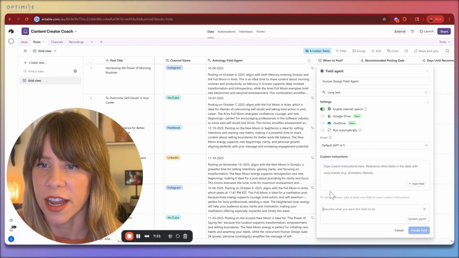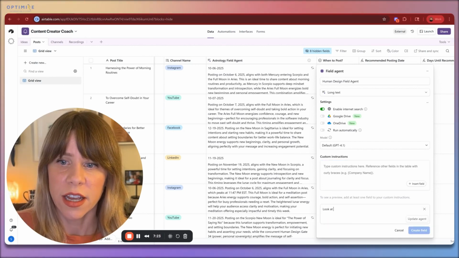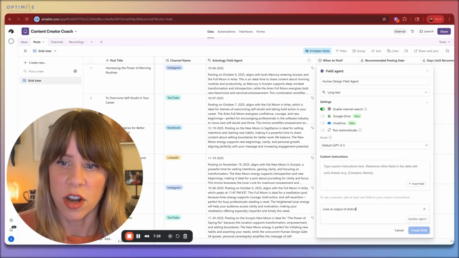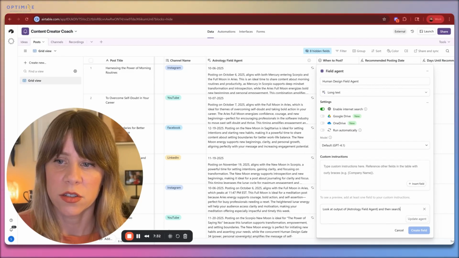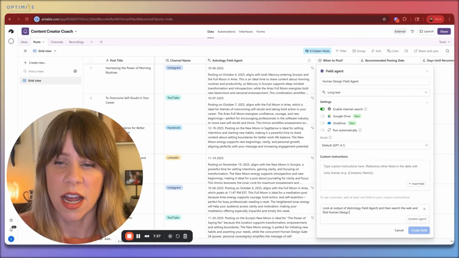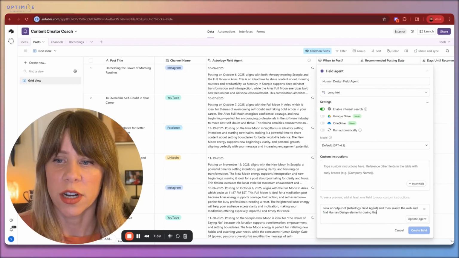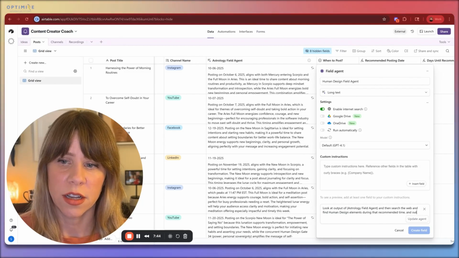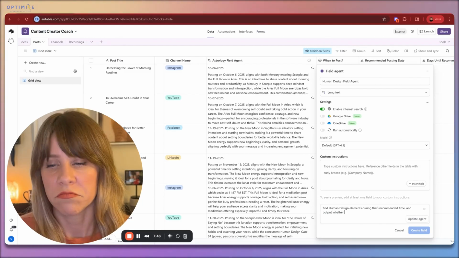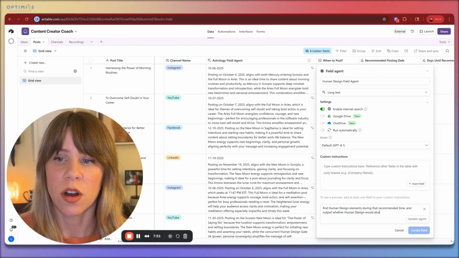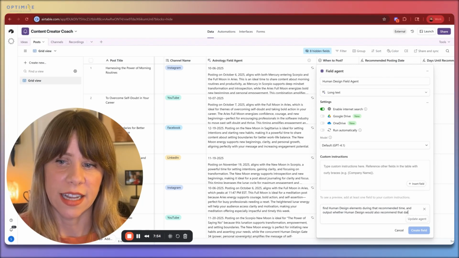So let's go down here and edit with AI and say, look at output of astrology field agent, and then search the web and find human design elements during that recommended time, and output whether human design would also recommend that date.